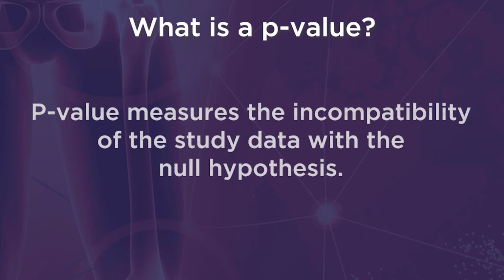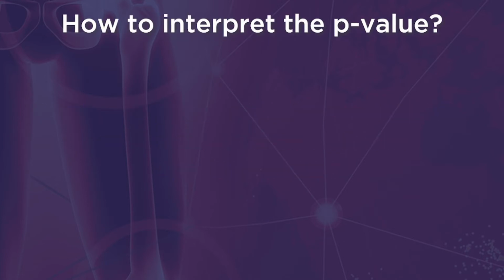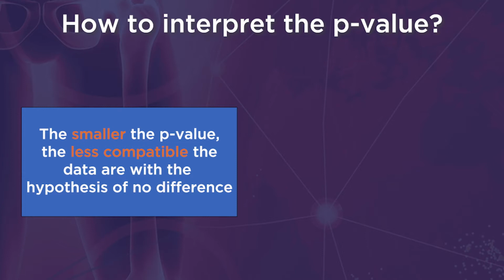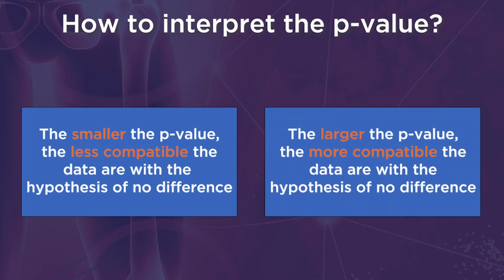P-value measures the incompatibility of the study data with the null hypothesis. Assuming that there is no true difference between two comparison groups, the smaller the p-value, the less compatible the data are with the hypothesis of no difference. On the other hand, a large p-value would suggest that the study data are compatible with the null hypothesis of no difference. Consider this scenario.